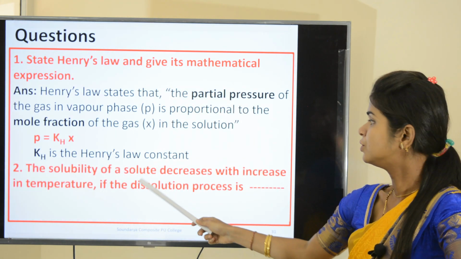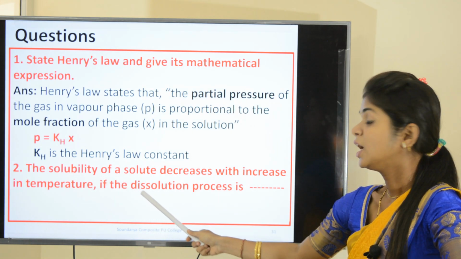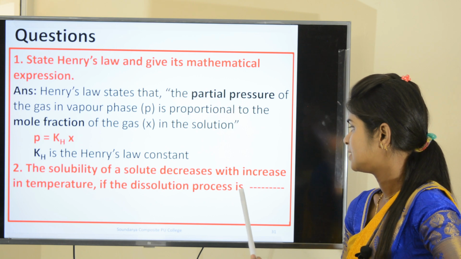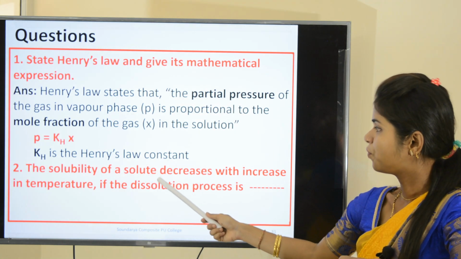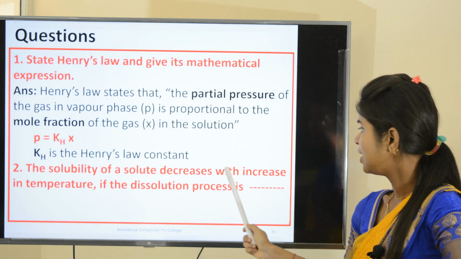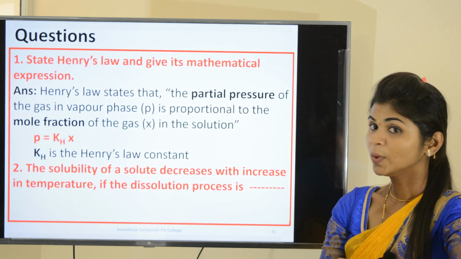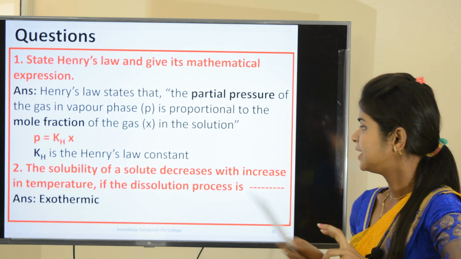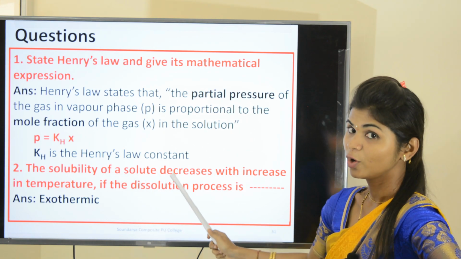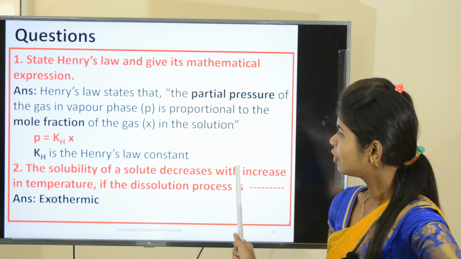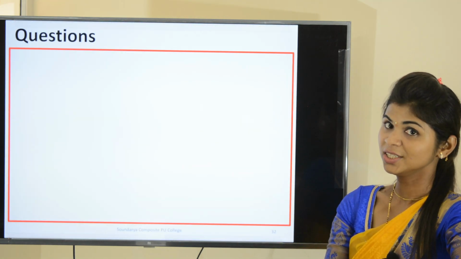Solubility of a solute decreases with increase in temperature if the dissolution process is dash. I repeat again, solubility of a solute decreases if the dissolution process is dash. So I have already discussed that if the dissolution process is exothermic, then the solubility of a solute decreases with the rise in temperature. We'll see the third question.